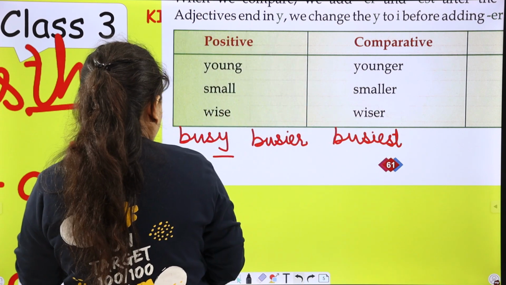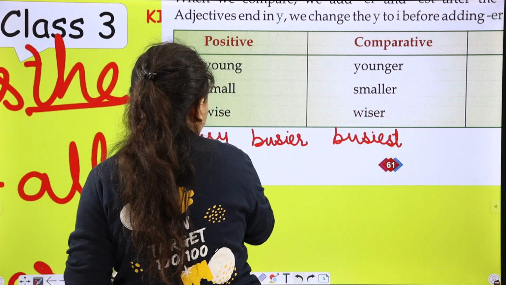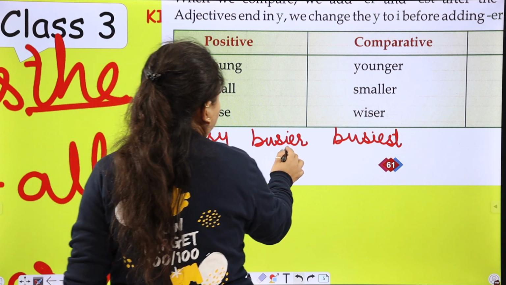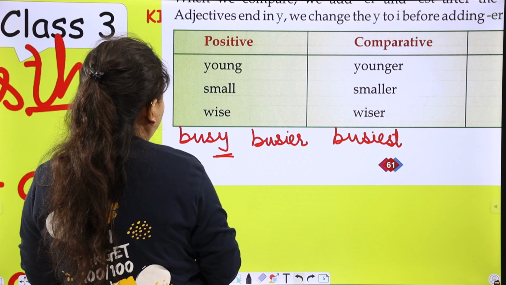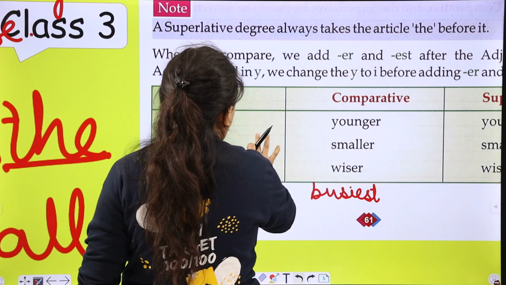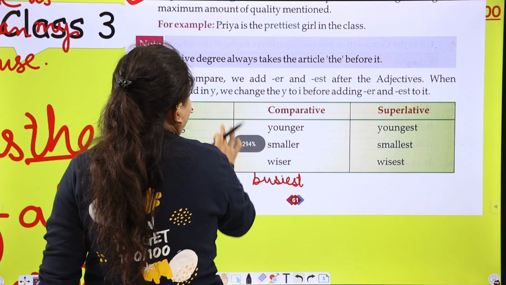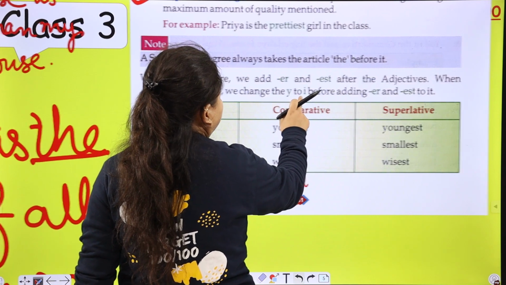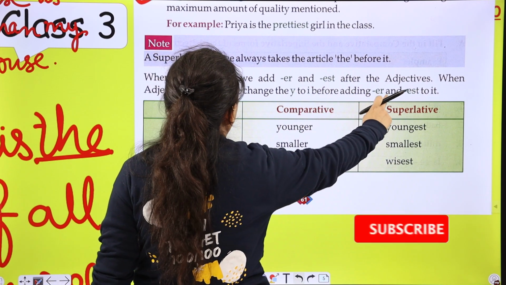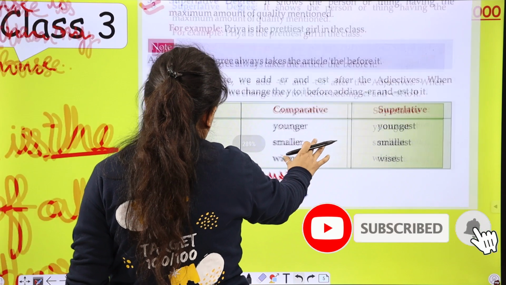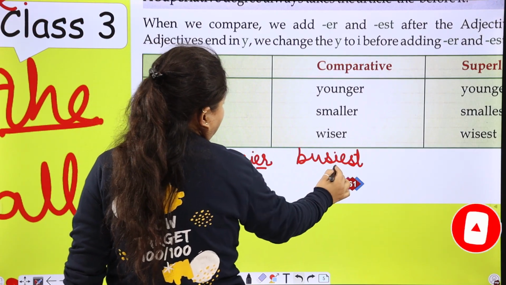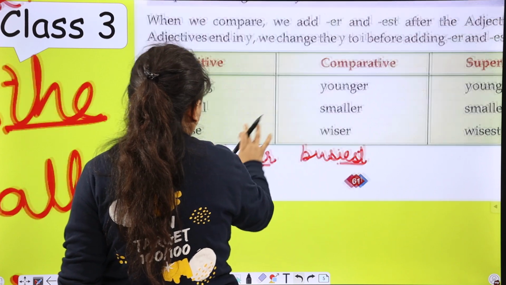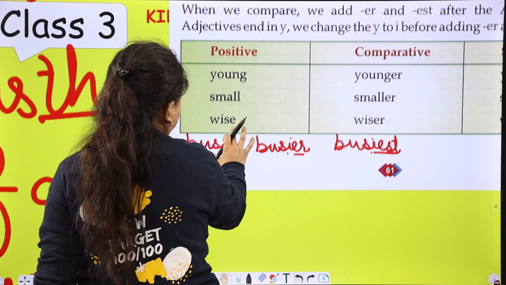We skip Y and add IER or IEST. We change the Y to I before adding ER and EST, like IER, IEST, when we see Y at the end.